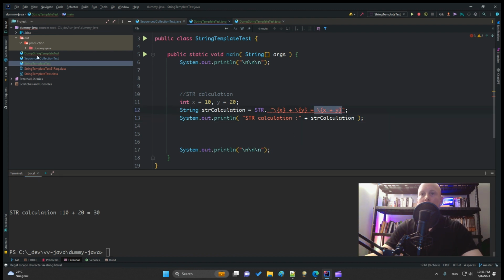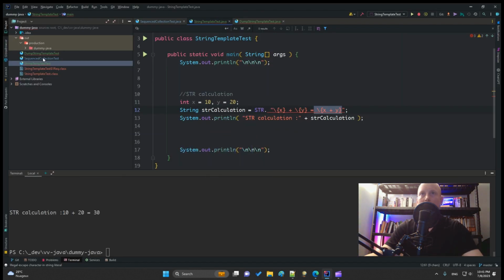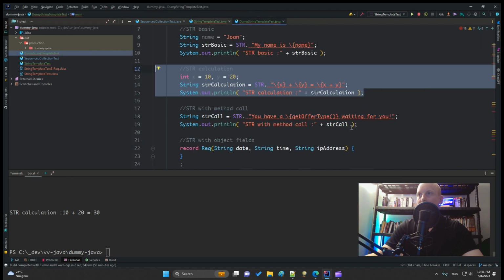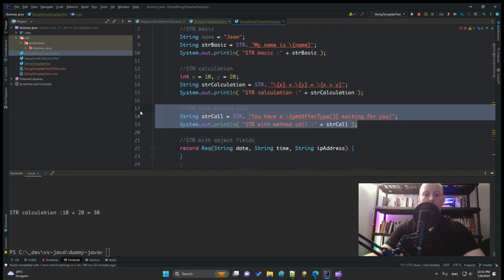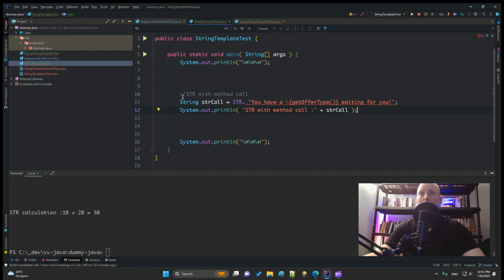And now the next one is with a method call. Okay. So we will call a method in our text interpolation. Let's use this from the dump. Method call. I go in the test. I pass this. I need a method. You see the getOfferType.